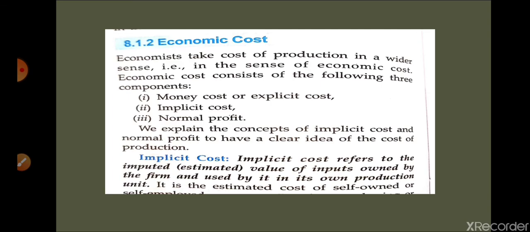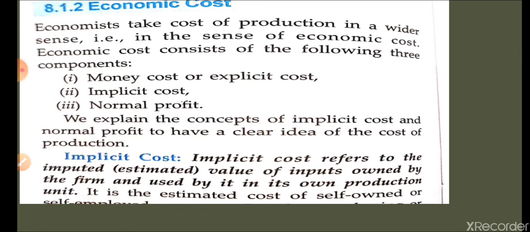So implicit cost refers to the imputed or estimated value of inputs owned by the firm and used by its own production unit. So as an entrepreneur of a firm, you are using your own services, your land, your capital for the production of the commodity. So the sum total of all these costs will be known as implicit cost.